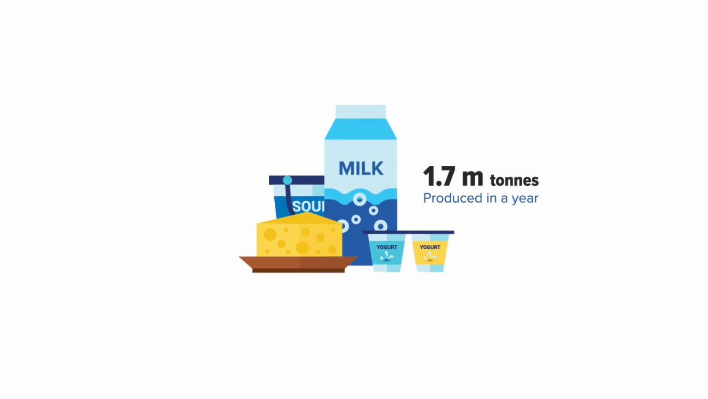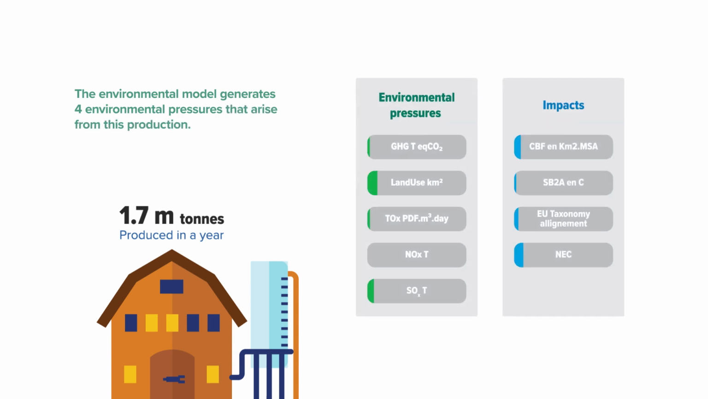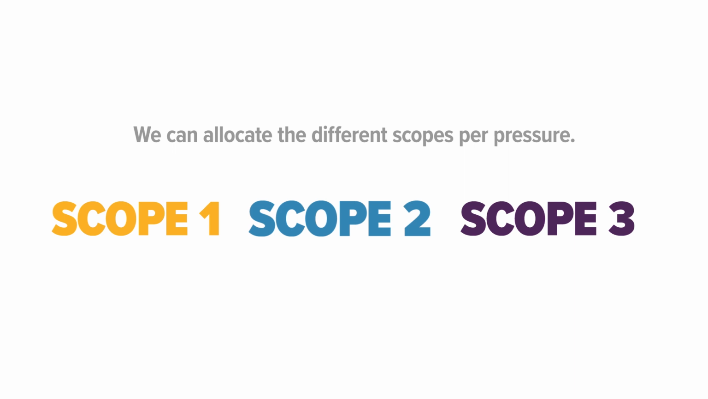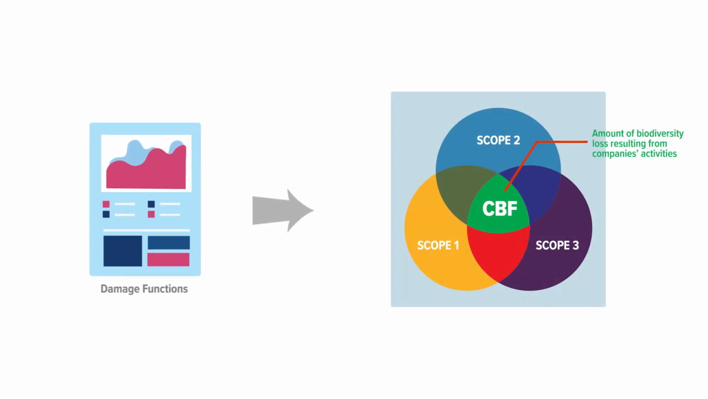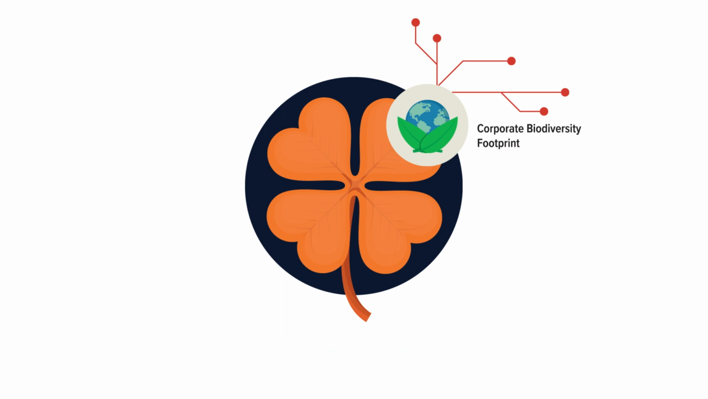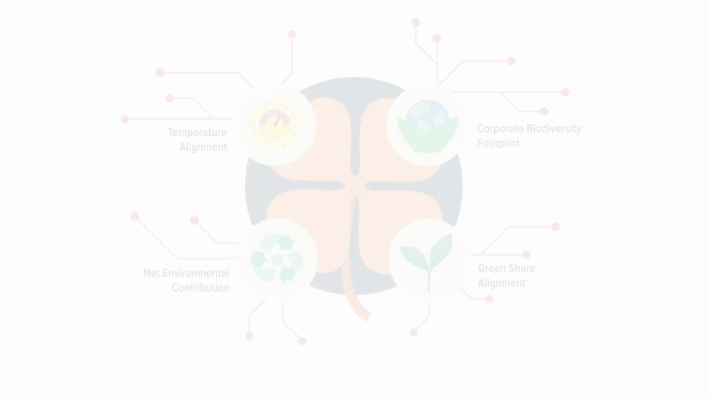Once we have the 1.7 million tons of dairy products produced, the environmental model generates 4 environmental pressures that arise from this production. Since we know if the goods or services are produced or consumed by the company, we can allocate the different scopes per pressure. Once we have the environmental pressures, we convert them using damage functions into the amount of biodiversity loss resulting from companies' activities. In the end, this allows us to compute 4 indicators: the corporate biodiversity footprint, temperature, green share alignment, and the net environmental contribution.